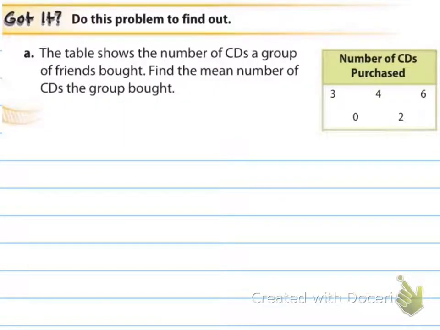So example A says the table shows the number of CDs a group of friends bought. Find the mean number of CDs the group bought. And they say they bought 3, 4, 6, 0, and 2. So go ahead and test out your knowledge here. Do A, pause the video now, and when we come back, I'll have the answer.